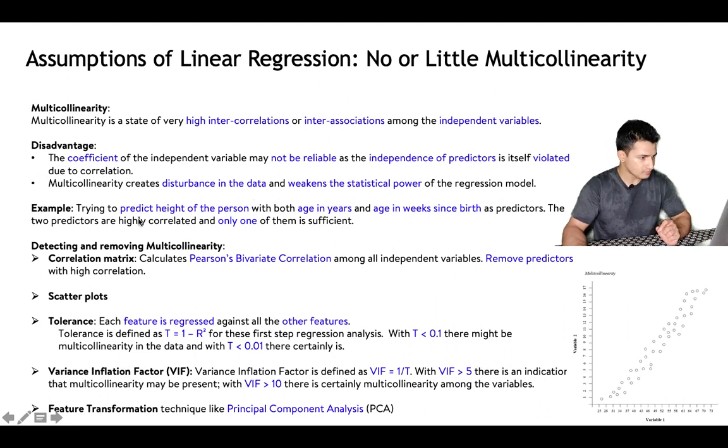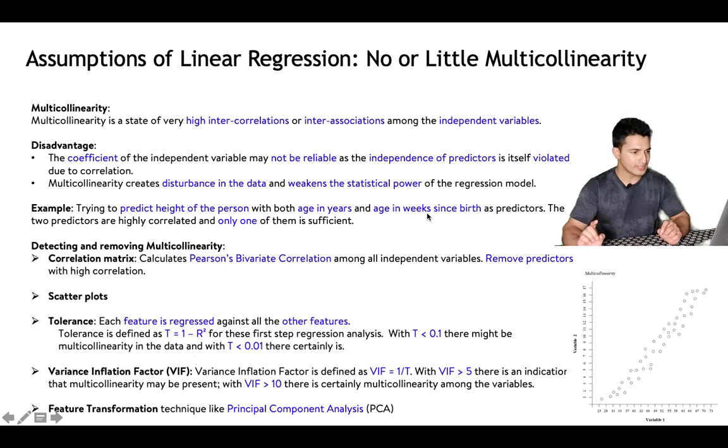What could be an example of multicollinearity? If we are trying to predict the height of a person with both age in years and age in weeks since birth, then the two predictors, which are age in years and age in weeks, are highly correlated.